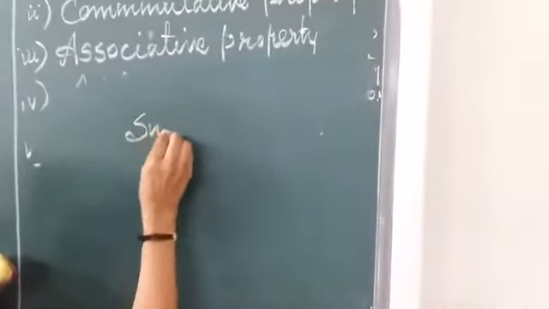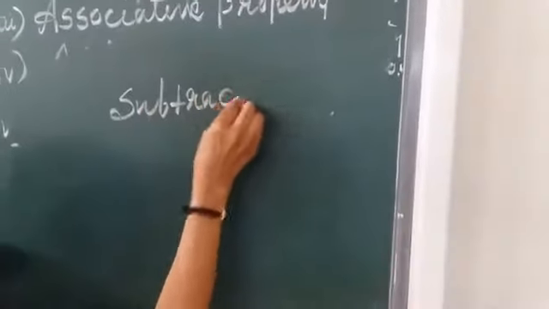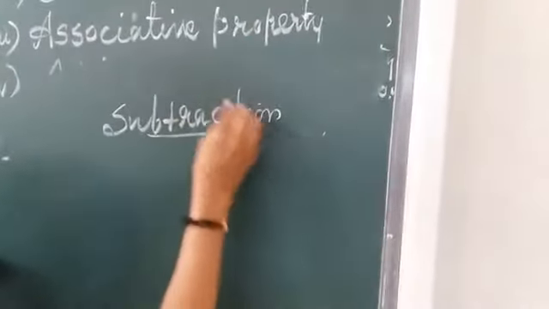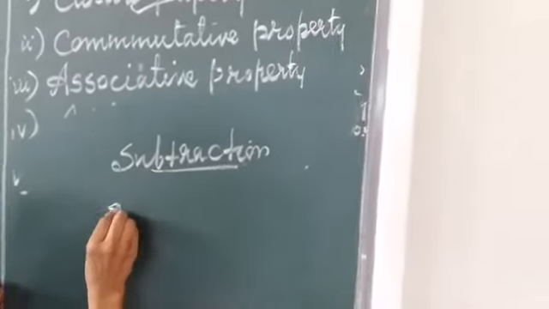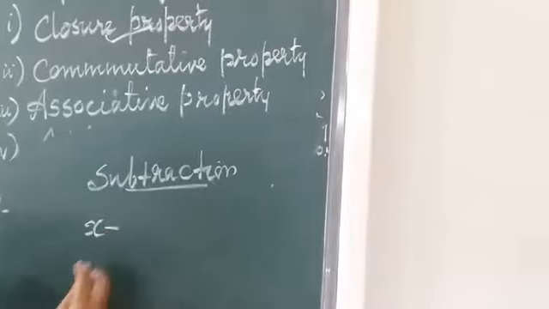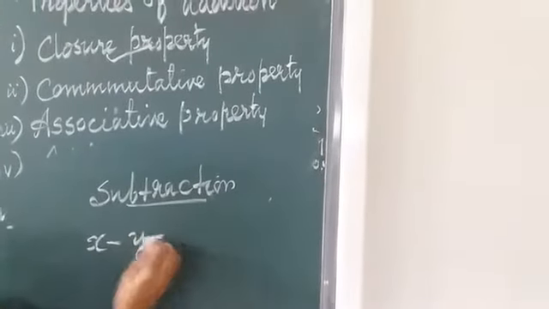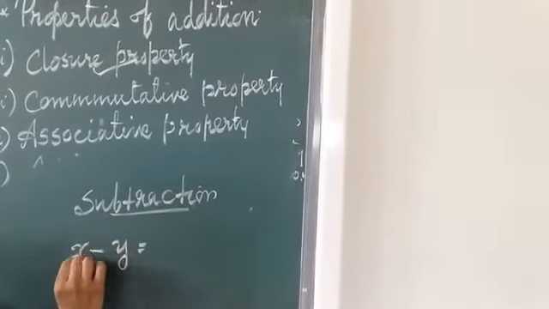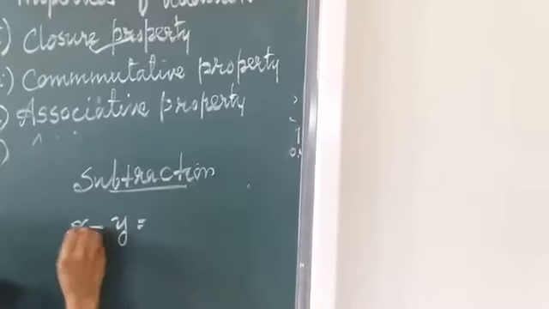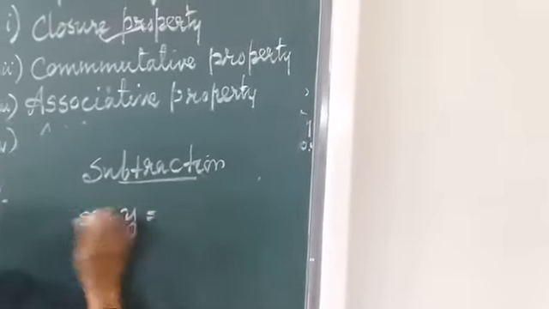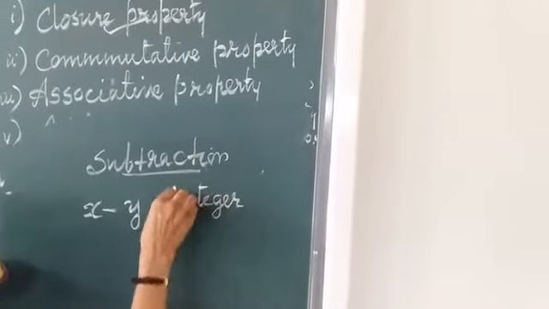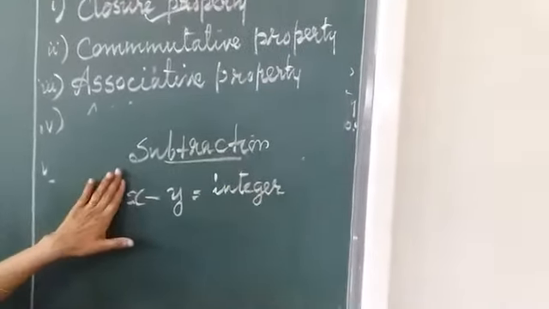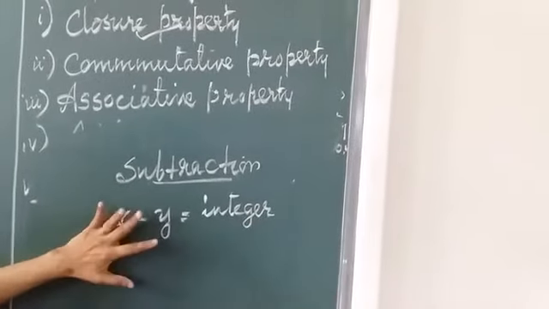Now when you continue with subtraction, all these properties are not followed. Only one property, the closure property. That means when you subtract x minus y, that means you are subtracting a rational number or any number from a number, you will get an integer. The same integer you will get, or the same rational number you will get. There is no difference when it is subtracted.